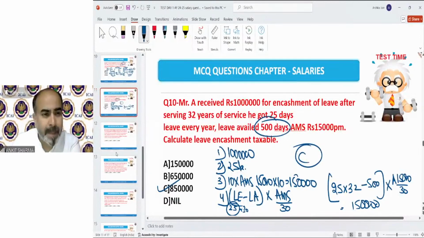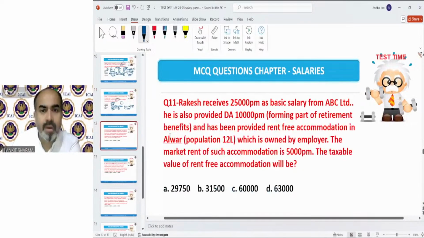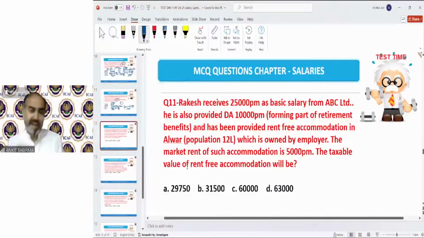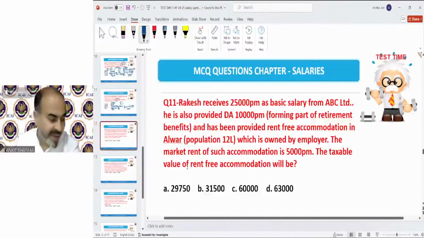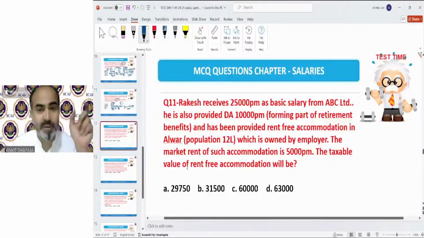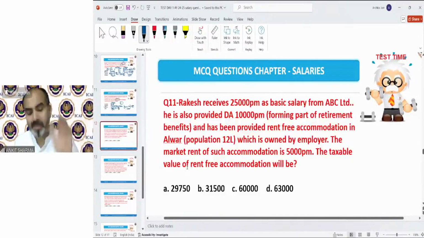Next is Rakesh received. Now this is a rent-free provision. If any one of you is thinking what is the change in the rent-free house provision or concept, that we are going to discuss over here. Rakesh received 25,000 per month as basic salary from ABC Limited. He is also provided dearness allowance of 10,000 per month, and that is again forming part of retirement benefit as per terms of employment, and has been provided rent-free accommodation in Alwar, where the population is 12 lakh, which is owned by the owner.